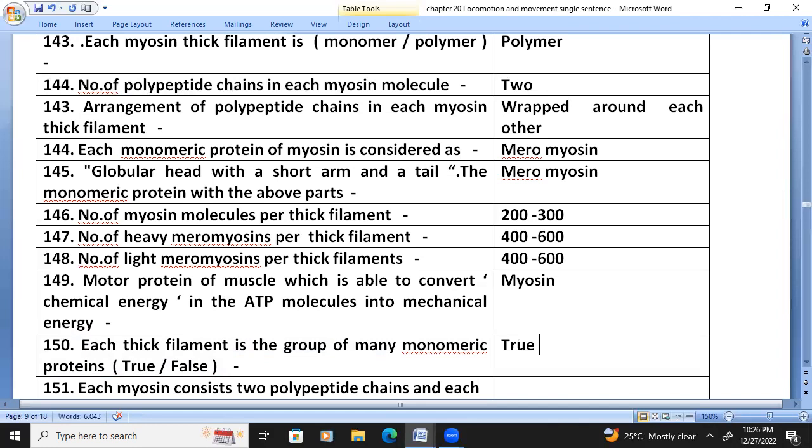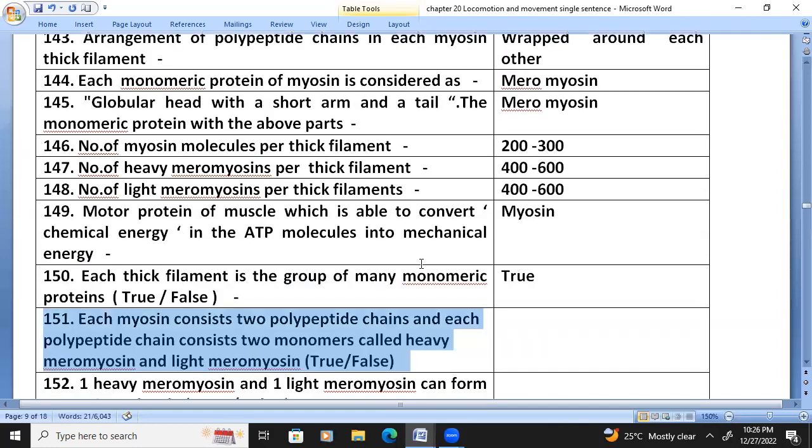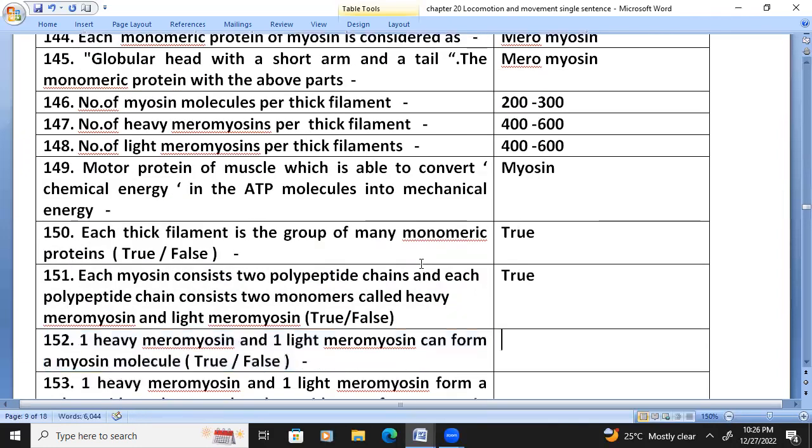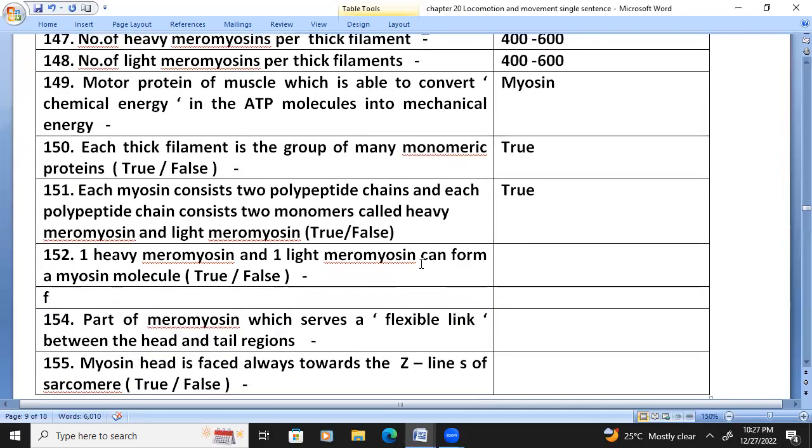True or false? Each myosin consists of two polypeptide chains and each polypeptide chain consists of two monomers called heavy meromyosin and light meromyosin. True. One heavy meromyosin and one light meromyosin can form a myosin molecule. False.